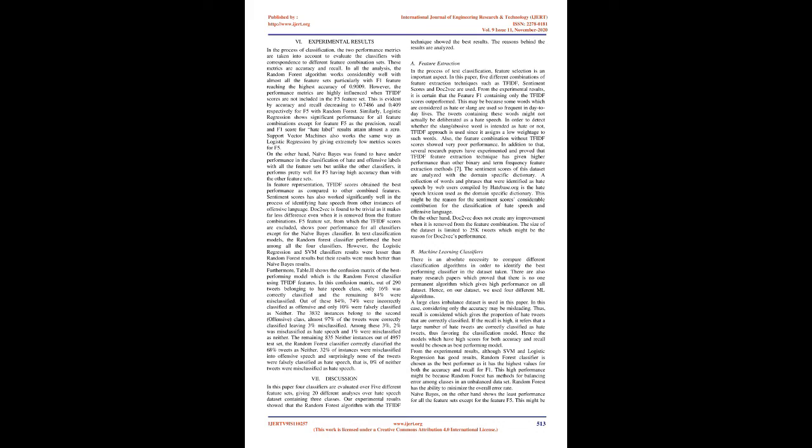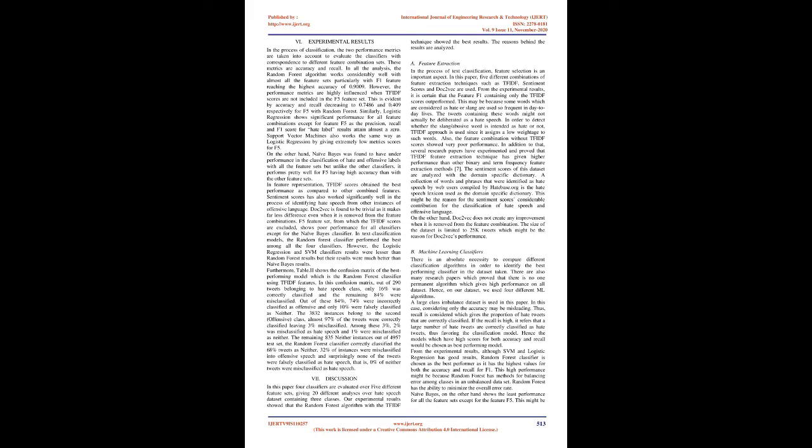On the other hand, naive Bayes was found to have underperformance in the classification of hate and offensive labels with all the feature sets, but unlike the other classifiers, it performs pretty well for F5, having higher accuracy than with the other feature sets. In feature representation, T-FIT scores obtained the best performance as compared to other combined features. Sentiment scores have also worked significantly well in the process of identifying hate speech from other instances of offensive language.